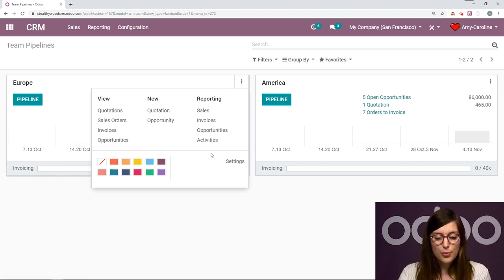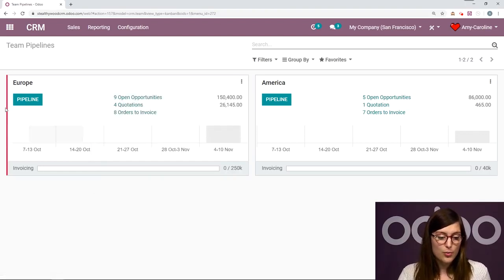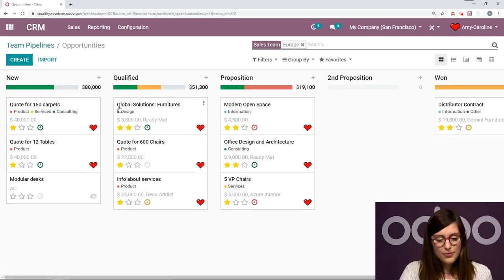Okay, I have some reports on the right as well, and I can even color code these pipelines. Okay, so maybe Europe will be this kind of pinkish color, and America will be yellow. Okay, so now let's go ahead, enter the pipeline, and check out that opportunity I created by sending an email to that email address that we saw on the sales team configuration. So I'm going to click on Pipeline. Okay, and this is the opportunity right here.